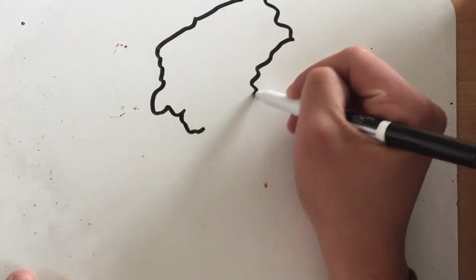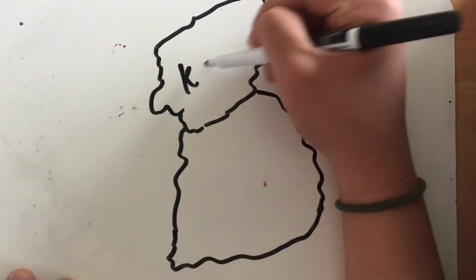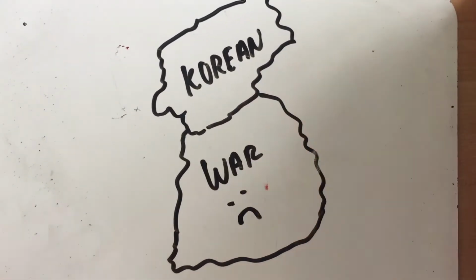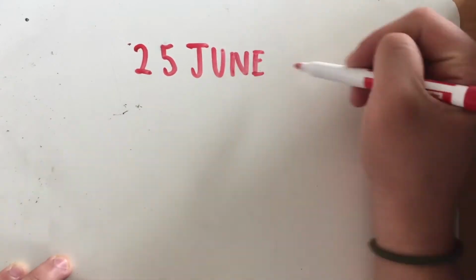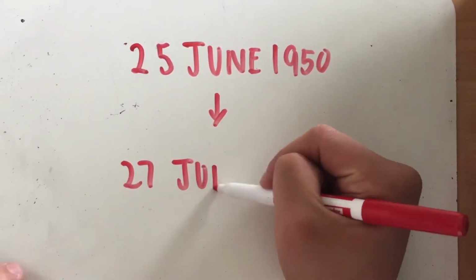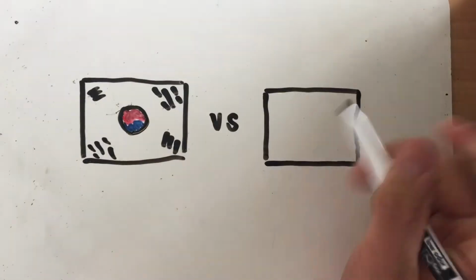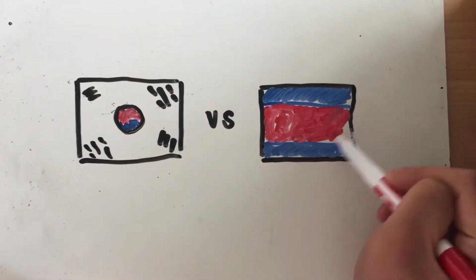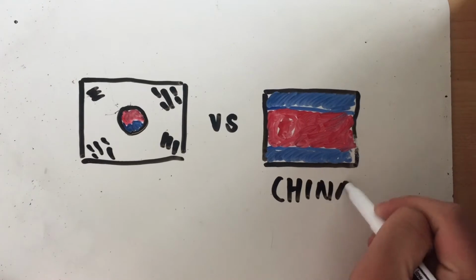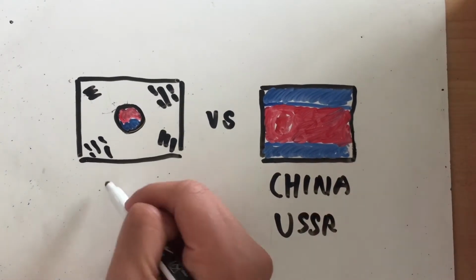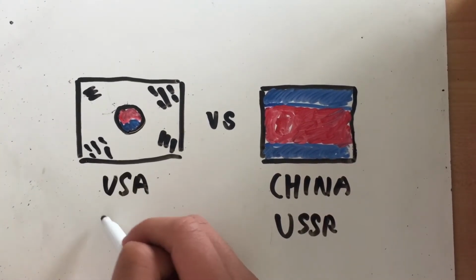This is the Korean War. The Korean War was a bloodbath fought between North Korea and South Korea, lasting from the 25th of June, 1950, to the 27th of July, 1953. Their patron countries backed their respective sides. China and the Soviet Union allied with North Korea. The United States and the United Nations allied with South Korea.